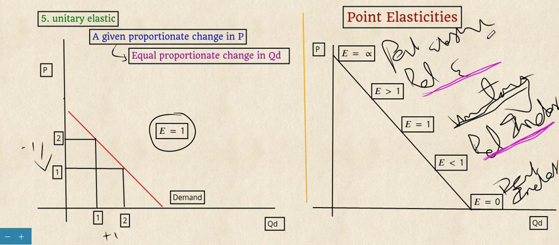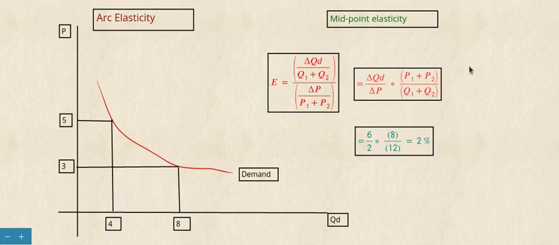So finally we are going to see the arc elasticity. As we said earlier, it is found between 2 points, from this point to this point. So this arc elasticity is found.